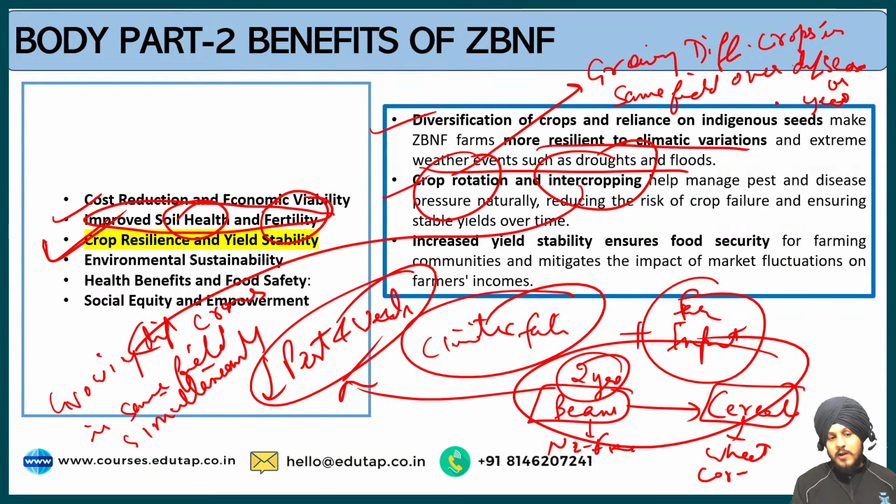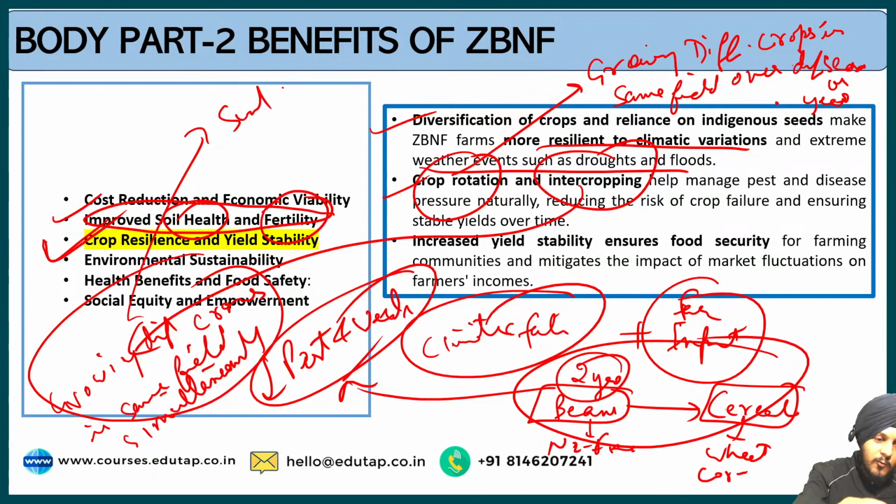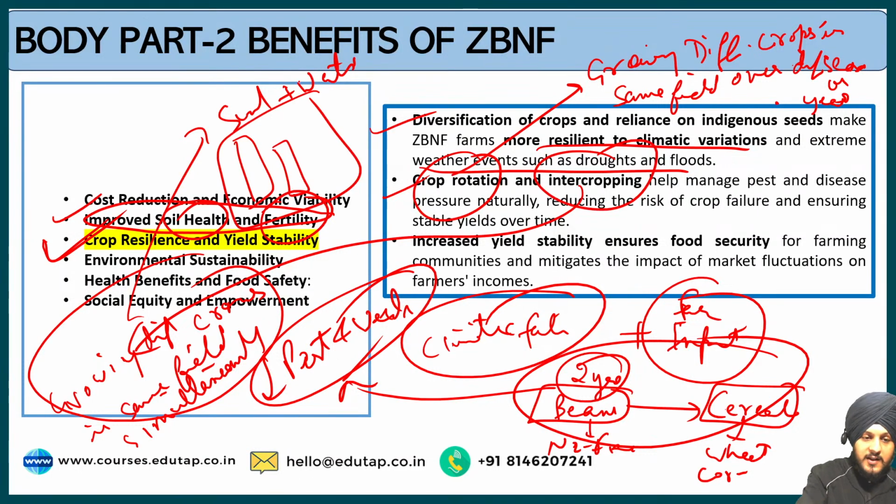It also helps in different ways to make efficient use of resources such as sunlight and water. For example, growing tall crops and short crops on the same field helps to maximize the utilization of space and light.